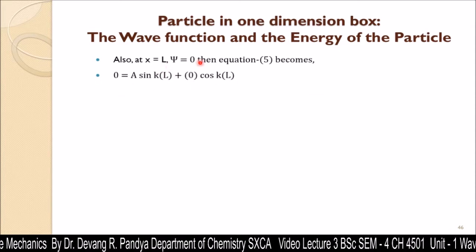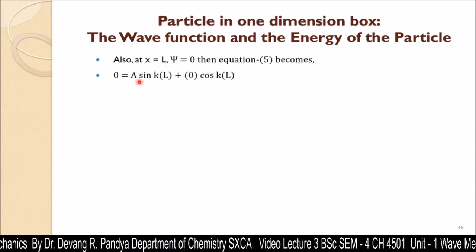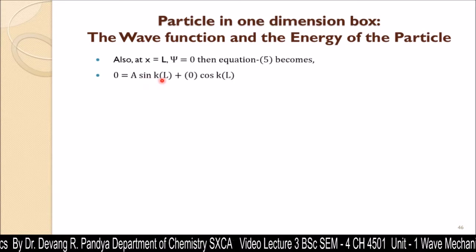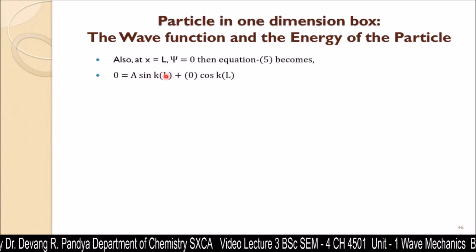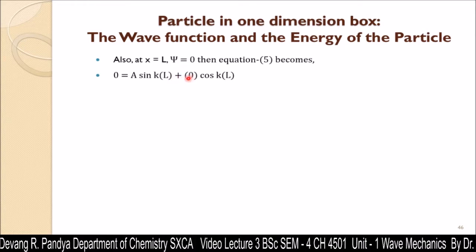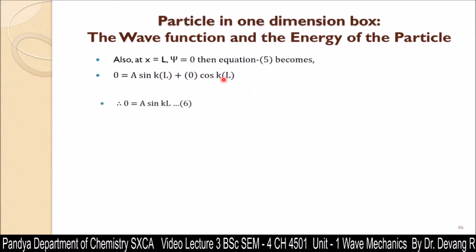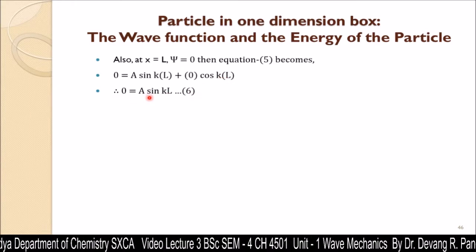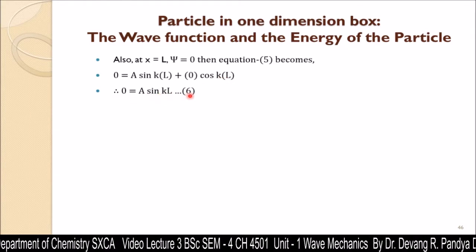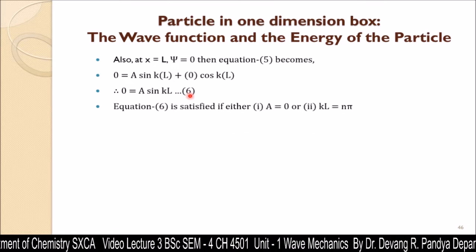So that value is also 0. 0 = a sin kL. Now instead of x we need to put L, plus now the value of b is 0, so 0·cos kL. Therefore 0 = a sin kL. This is equation number 6.